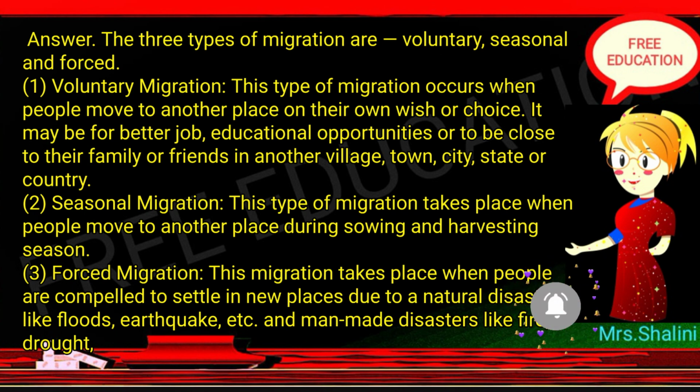This type of migration takes place when people move to another place during sowing and harvesting season. 3. Forced migration. This migration takes place when people are compelled to settle in new places due to a natural disaster like floods, earthquake, etc. and man-made disasters like fire, drought.